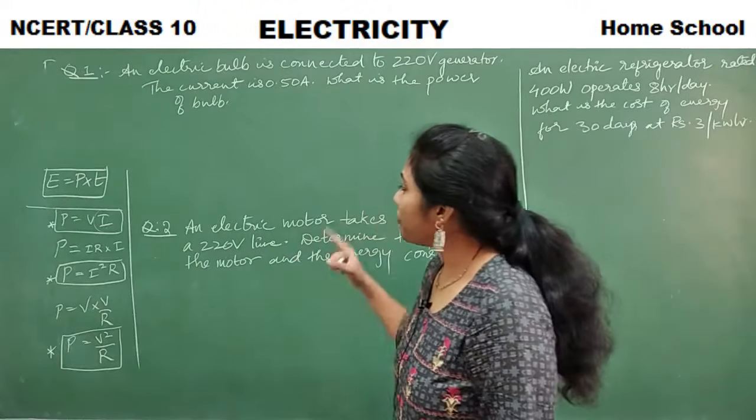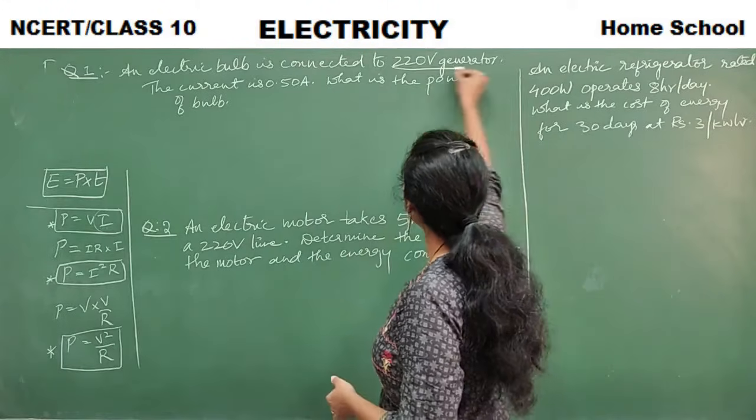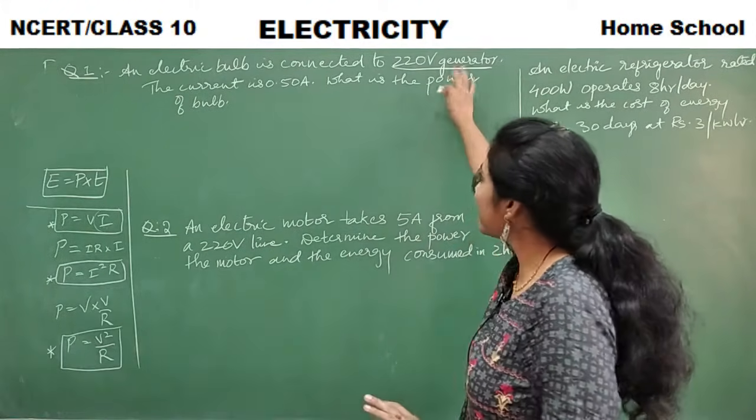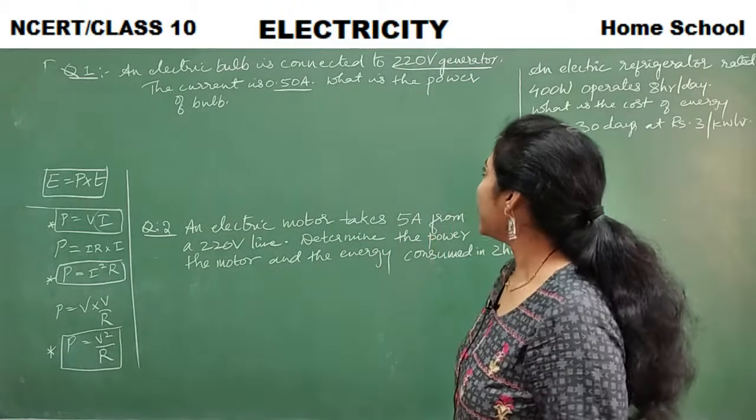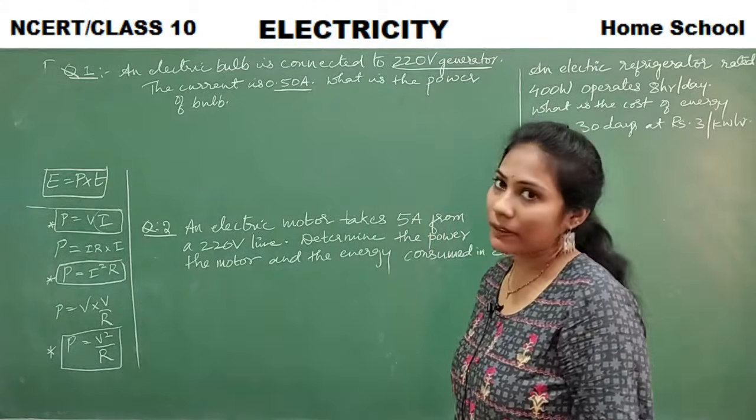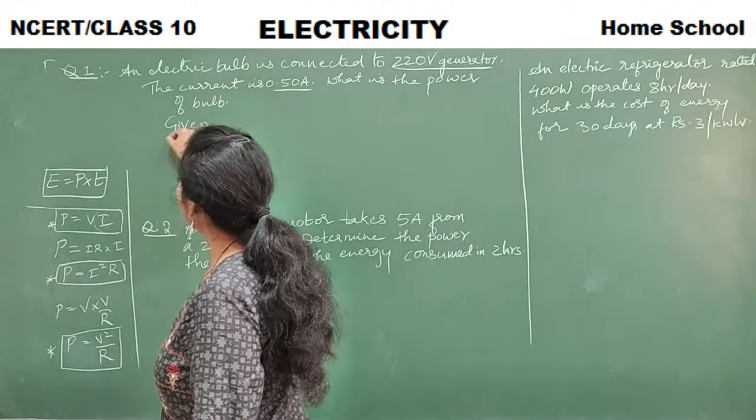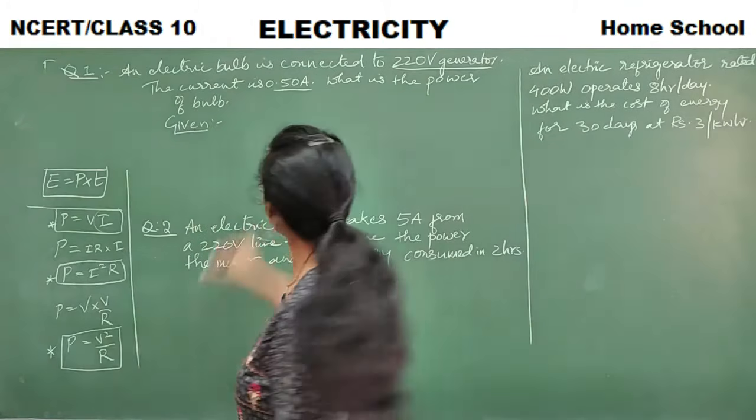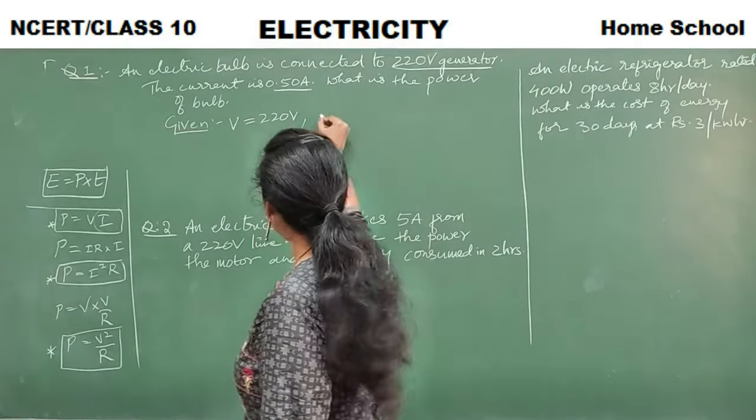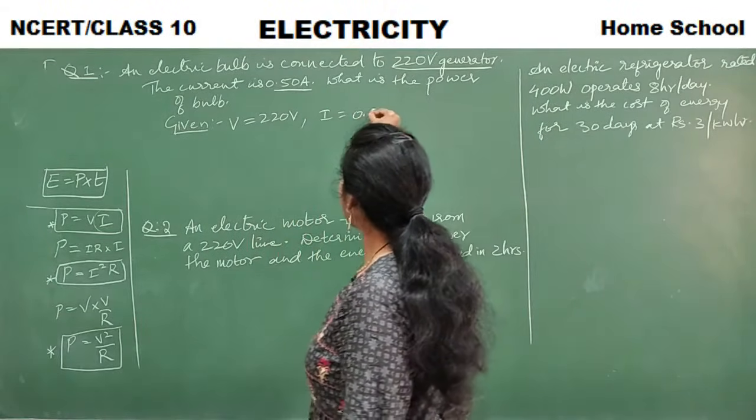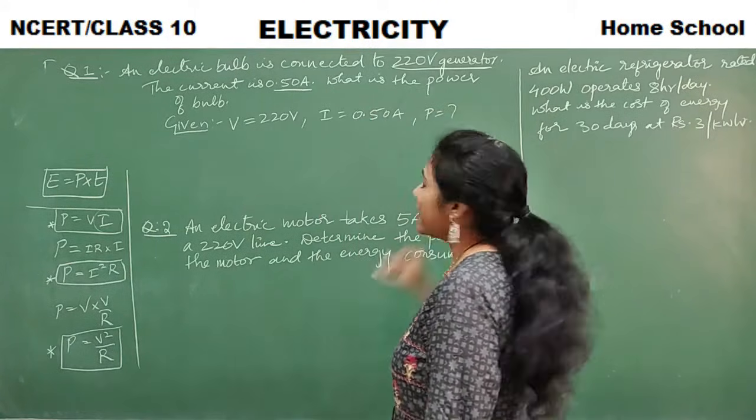Coming to the first problem: an electric bulb is connected to a 220 volts generator. The current is 0.50 amperes. What is the power of the bulb? So what is given? Many times I have told you, first write the given information. Voltage is given, 220 volts, and current I is given, that is 0.50 amperes. Power is what they are asking.